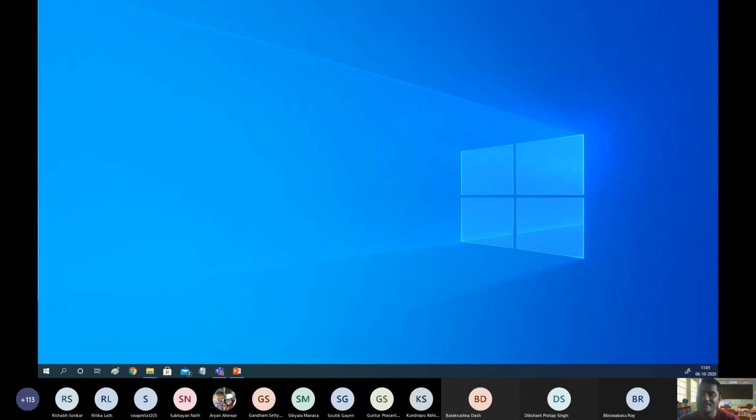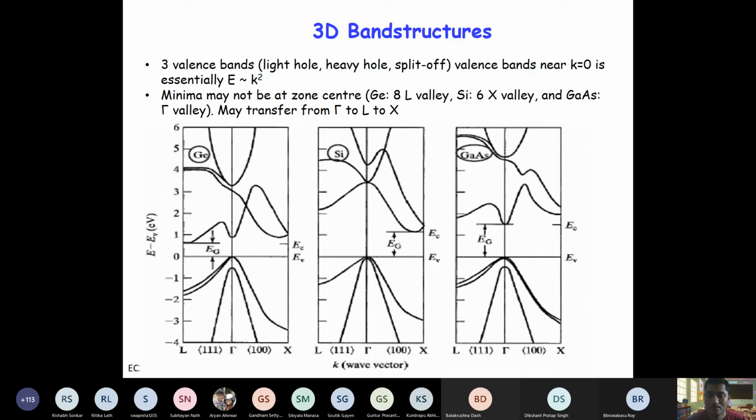But for gallium arsenide, you can see the band structure. Maybe I can show you. Let me see where the band structure is. Just a minute. Okay, here it is. Are you able to see? No, sir, not until now. Are you able to see now? No. Let me share again. If you cannot see, I will share again. Yes, now, sir. Can you see? Okay.